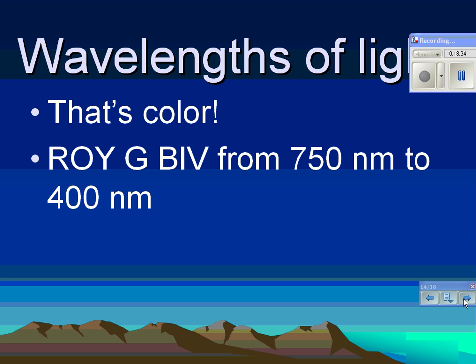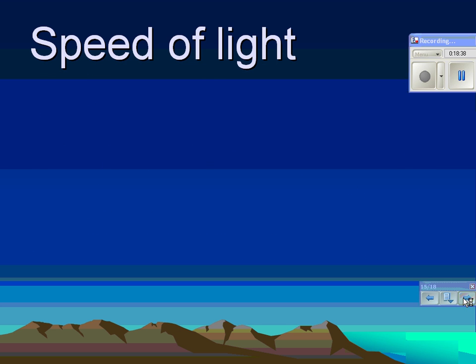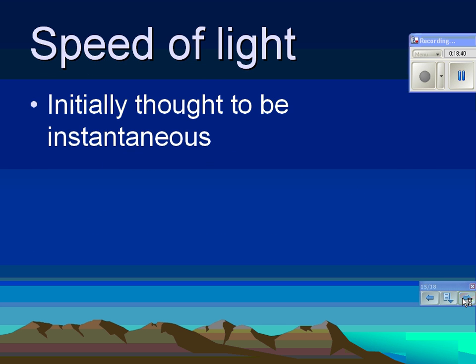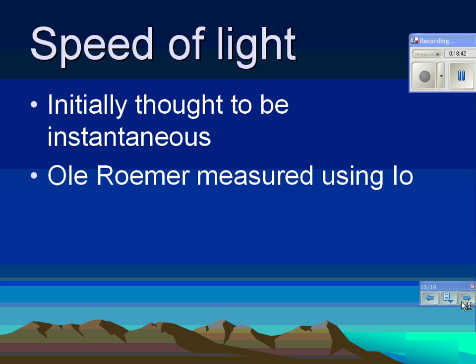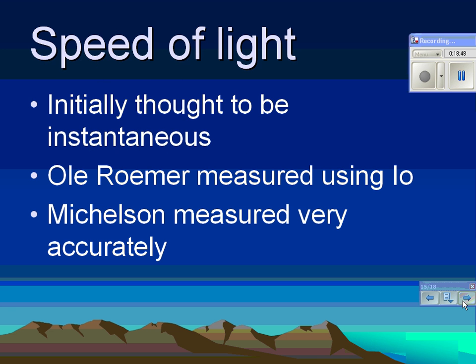Speed of light's really fast. Remember that Galileo or Newton tried to measure it. Ole Romer was the first one to actually measure it using Io, which was a moon of Jupiter. And then the great American physicist Michelson was able to measure it very, very accurately. We know it's really fast: 3 times 10 to the 8th meters per second, 7.5 times around the world every second.